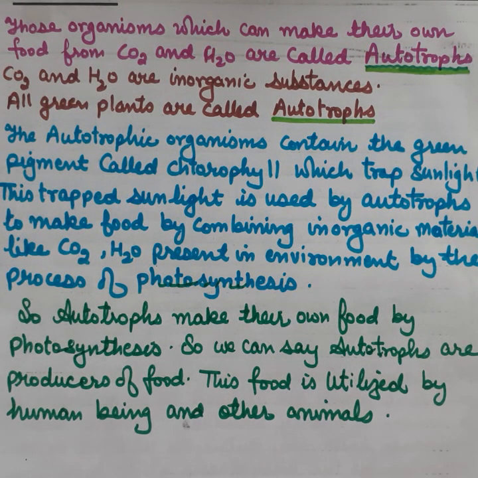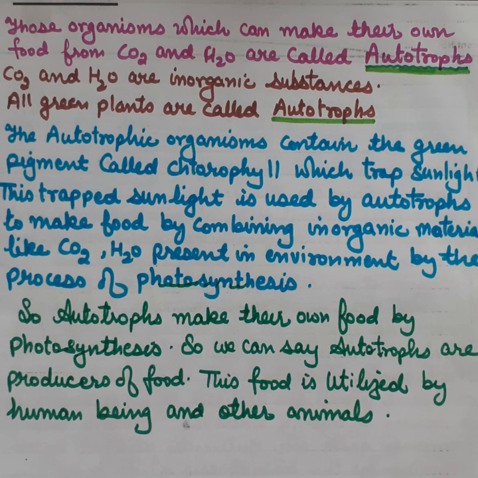Those organisms which can make their own food from carbon dioxide and water are called autotrophs. Carbon dioxide and water are inorganic substances. All green plants are autotrophs.